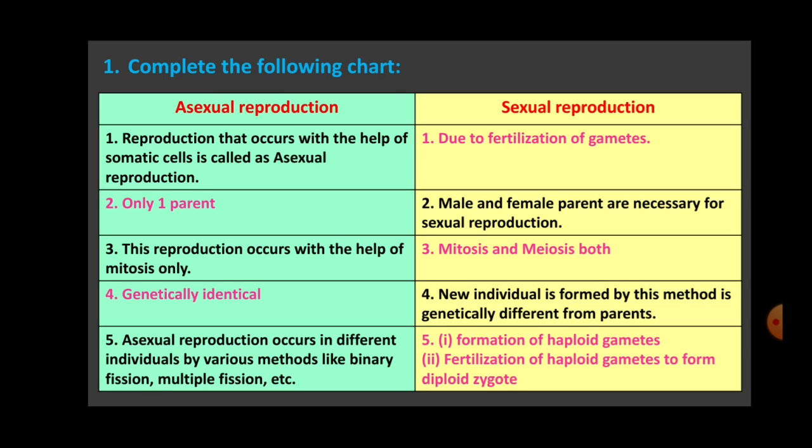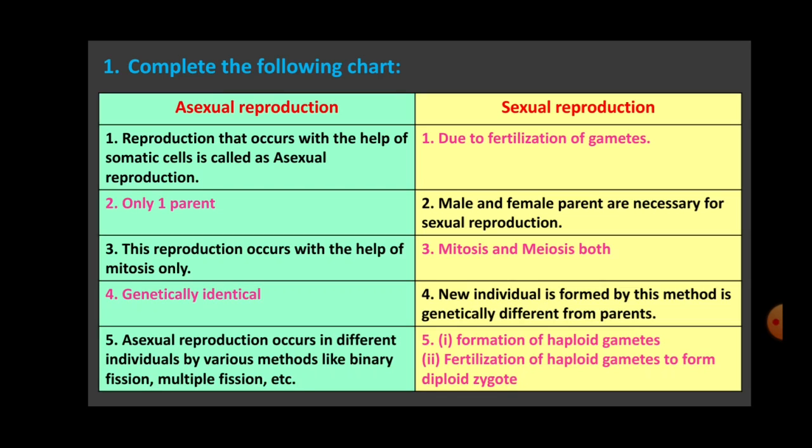While writing, you will write the complete sentence: reproduction that occurs due to fertilization of gametes is called as sexual reproduction. Right? This I have written in short, but when you write the answers in your notebook, you have to write the complete sentence. In the second one, asexual reproduction is a blank, whereas in sexual reproduction it is given male and female parent are necessary for sexual reproduction.